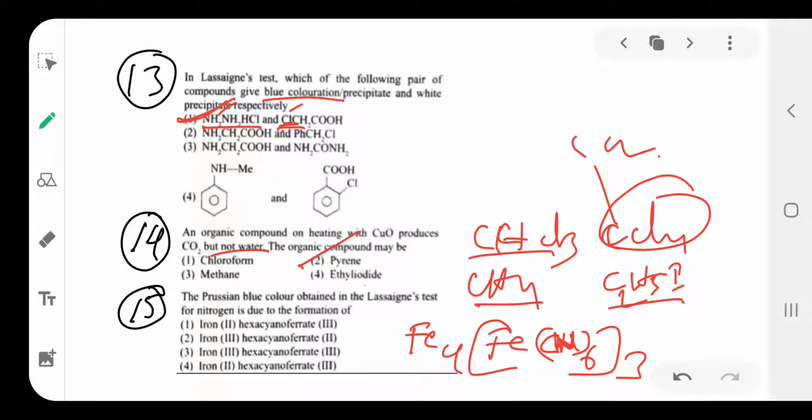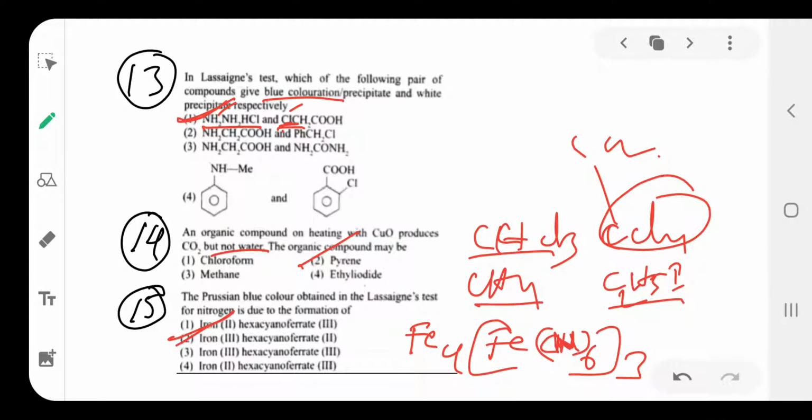The compound name is iron(III) hexacyanoferrate(II). So your option is iron(III) hexacyanoferrate(II). Option 2.